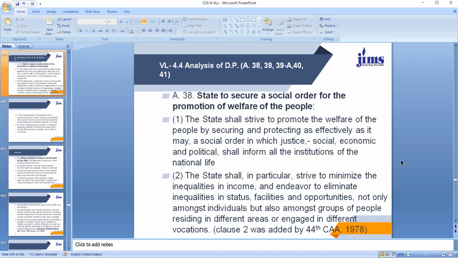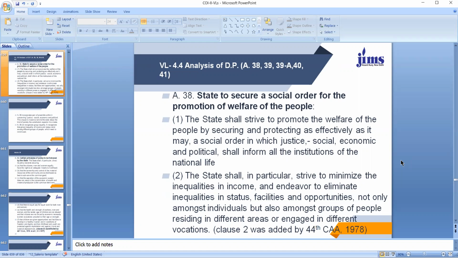Today we are going to cover the fourth lecture on Constitutional Law Second from Unit 4, which deals with analysis of directive principles of state policy. Today we will be covering Article 38, 39, 39A, 40 and 41.